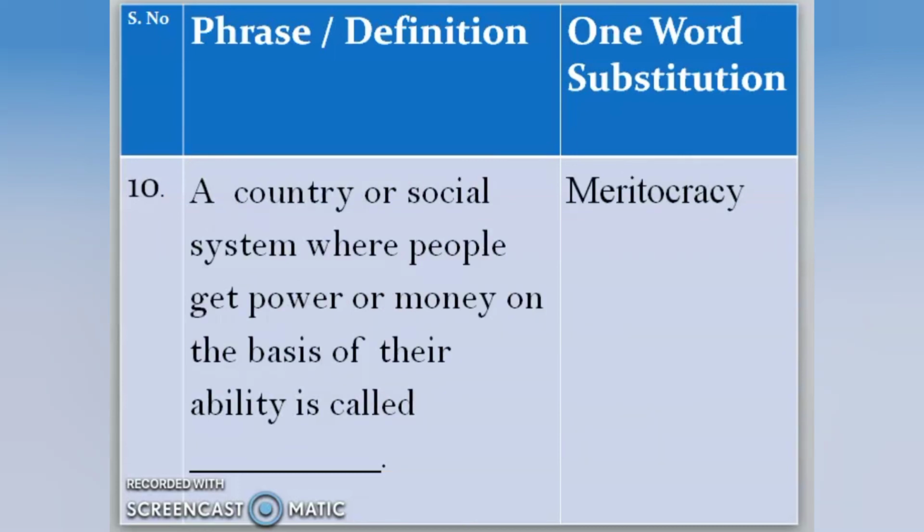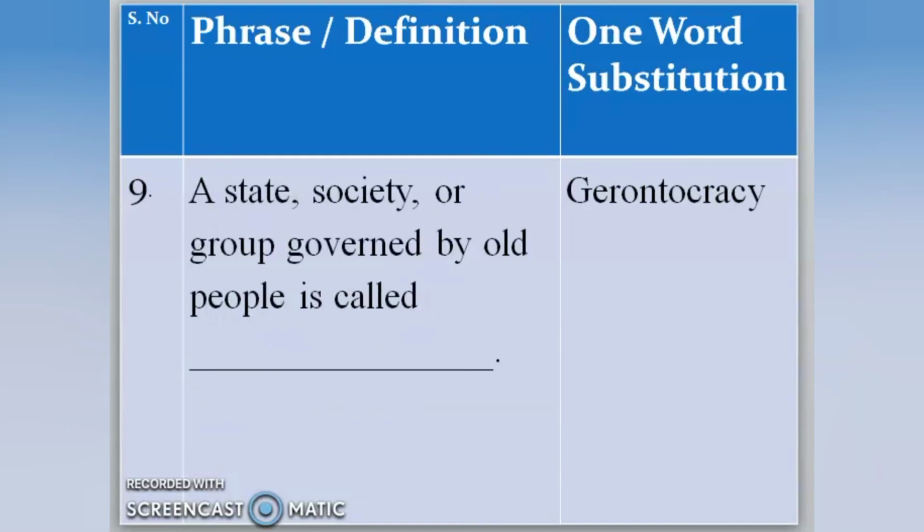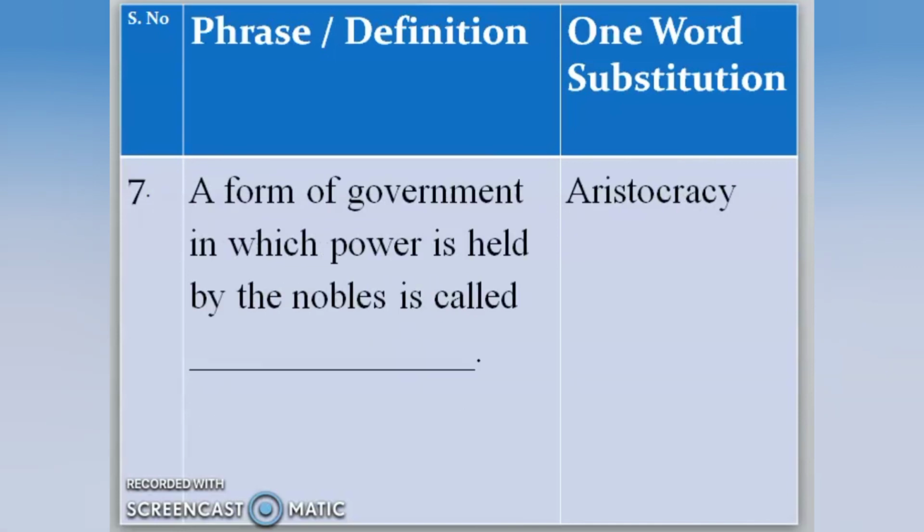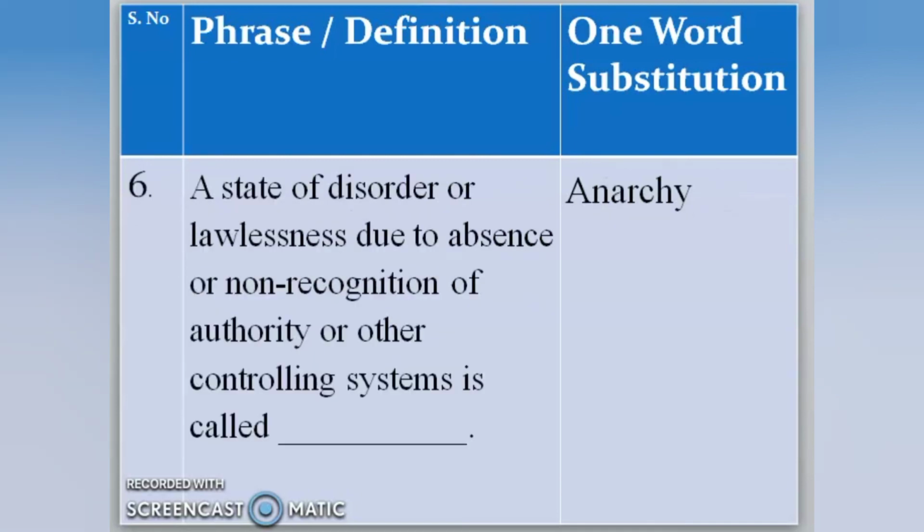Meritocracy, where ability or competence is given preference. Gerontocracy, ruled by old people. Autocracy, when a single person rules. Aristocracy, where noble people rule.